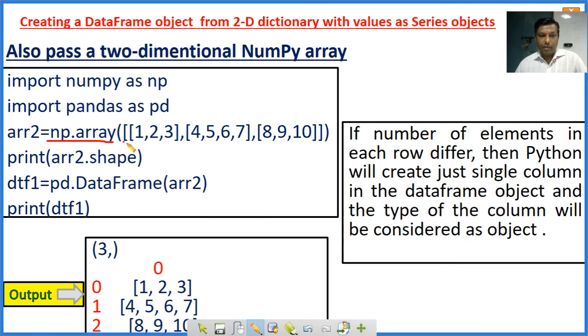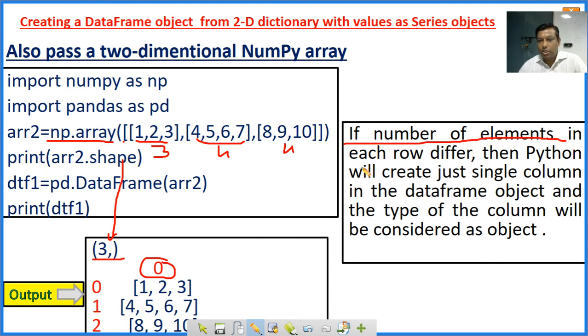np.array, here we have written 1, 2, 3, 4, 5, 6, 7. Here 4 elements are there, here 3 elements are there, here 4 elements. So its shape is 3 comma, meaning only 3 rows are there, but Python cannot define the column numbers, so it makes only one column. If the number of elements in each row differ, then Python will create just a single column in the data frame object, and the type of the column will be considered as object.